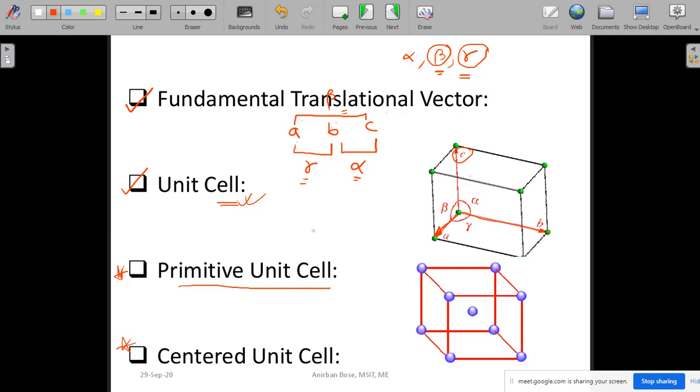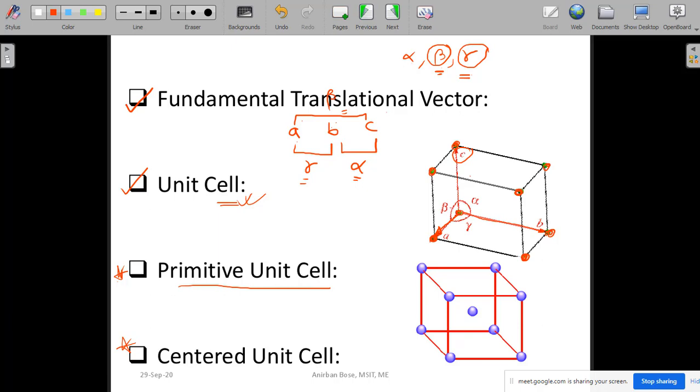Now primitive unit cells are those cells in which there are points only at the corners. So in a primitive unit cell, you can see lattice points are only at the corners.